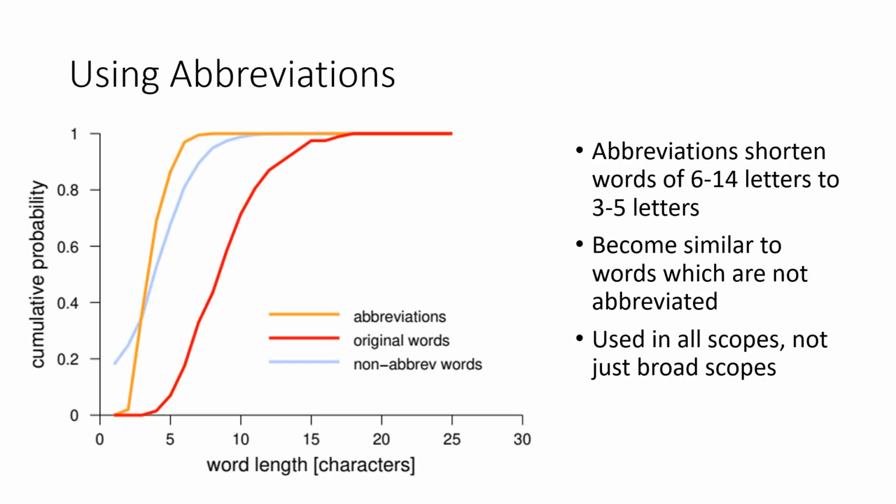Going on to abbreviations, we find that abbreviations are applied to relatively long words of 6 to 14 letters and reduce their length to around 3 to 5 letters. However, we find that this is done in all scopes and not just in broad scopes.